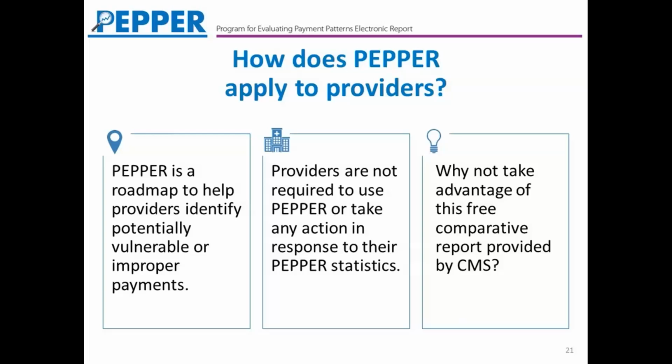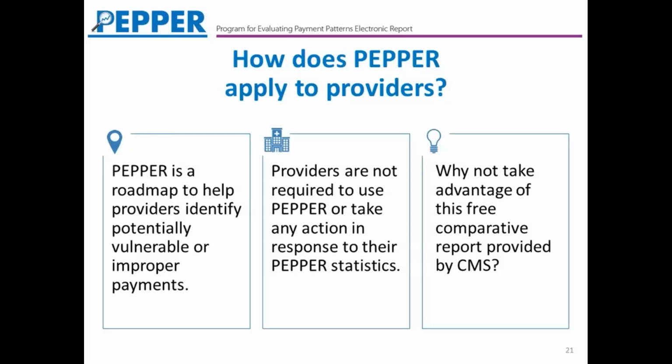The main thing that we want to point out is that the PEPR is really a roadmap that can help you identify when you might be at a higher risk for improper payments. It's a free report that's made available to you by CMS. Remember also that there are a lot of other federal contractors that are looking through Medicare claims data in an effort to identify providers that could benefit from perhaps educational outreach, perhaps a medical record review, or some other focused intervention.